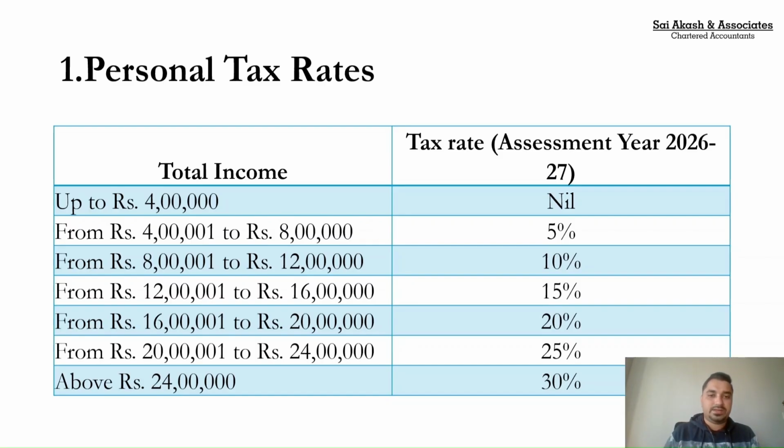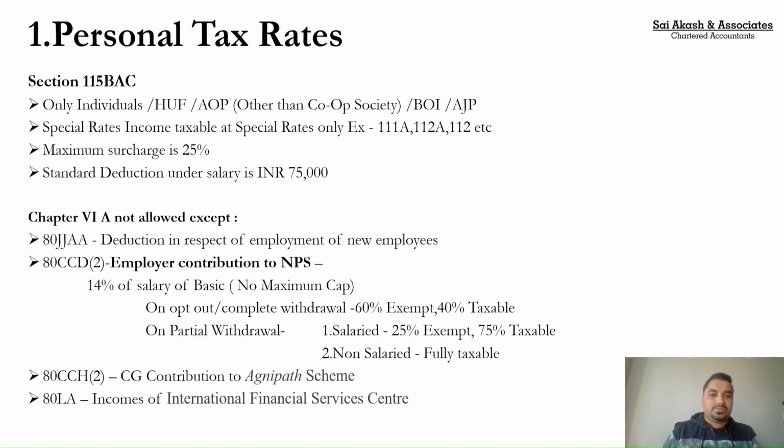Let us understand: personal tax rates are governed by section 115BAC. If you look at that section, it is not applicable to all kinds of assessees. It is only applicable to individuals, HUFs, AOPs, BOI (body of individuals) and artificial juridical persons. Cooperative societies are not covered, because they have a separate governing law under the new tax regime. In short, this is not applicable to partnership firms, LLPs, private limited companies, or any other form of business entity.